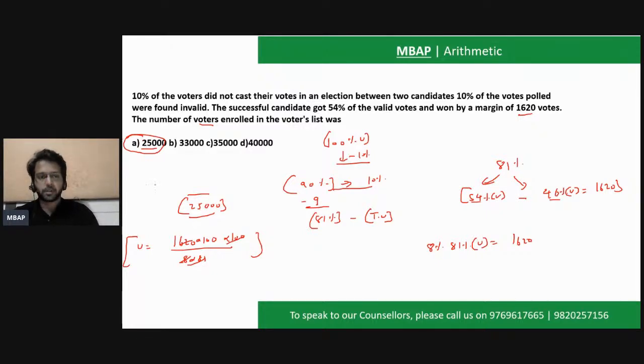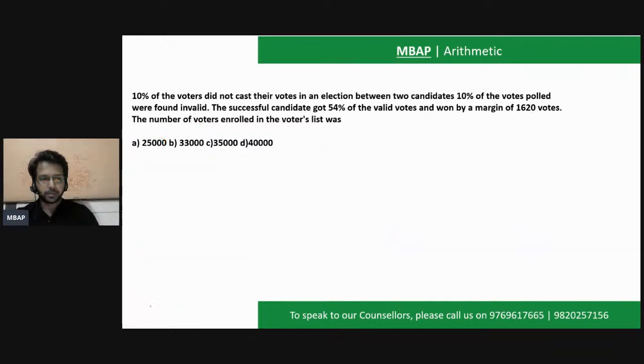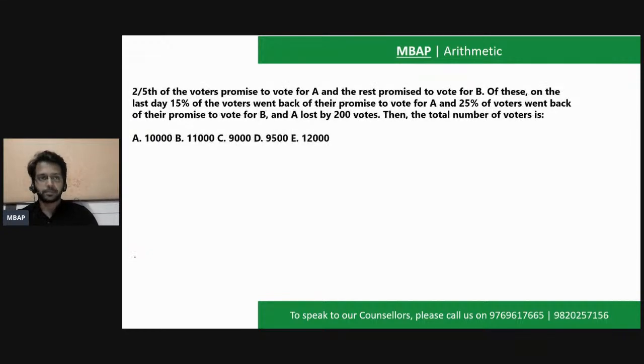Perfect. I hope this is clear to everyone. It's a very simple question. 10 percentage goes out, remaining 10 percentage goes out. Out of 81 percentage, 54 percentage is going out and 46 percentage is going out. So it is 8 percentage of 81 percentage is 1620. Clear? Perfect. If this is clear, please solve the next question now for me.